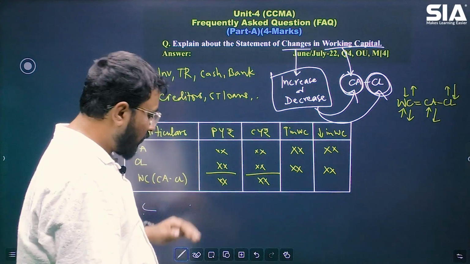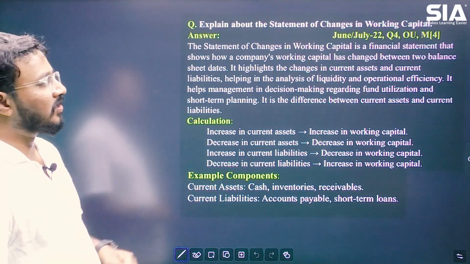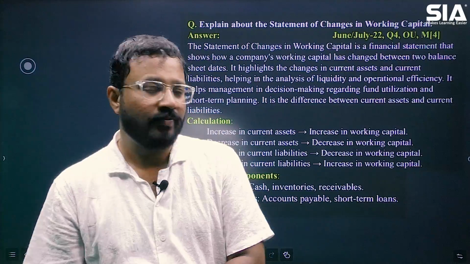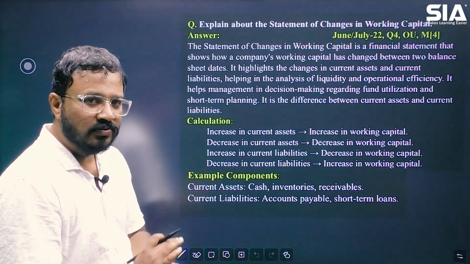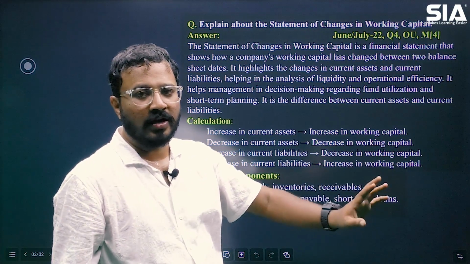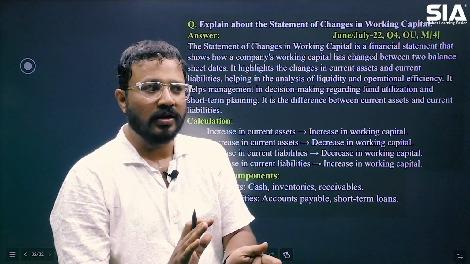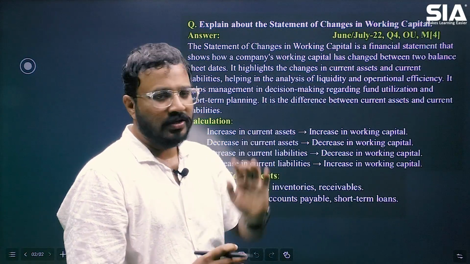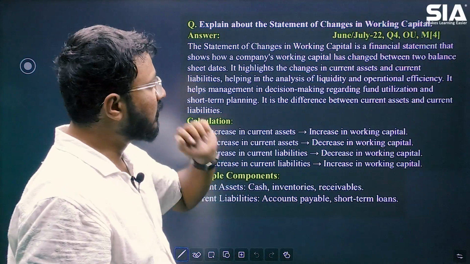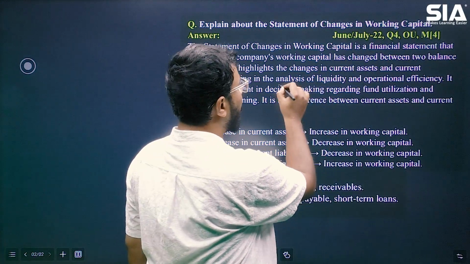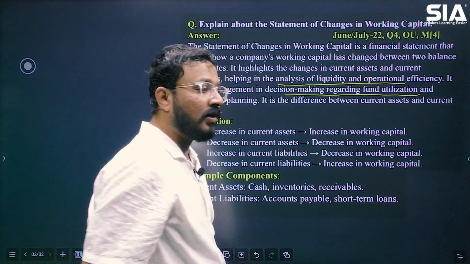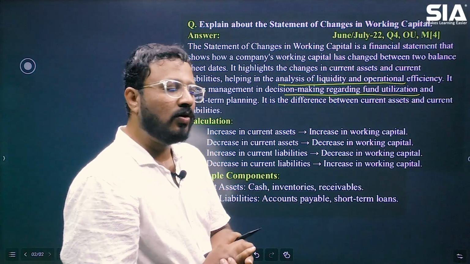I have explained the concept, but while presenting your answer, you need to present like this. This answer has been given in your LMR notes as well, you can refer that, right? Observe how the answer has been presented. पहले meaning बताया गया, what is statement of changes in working capital, it will show the difference or the increase or decrease in the working capital between two balance sheet dates. Then इसका uses बताया गया, how will this statement of changes in working capital help the management in analysis of the liquidity and operational efficiency. They will make the decisions regarding the fund utilization, कैसा अपना पैसा use हो रहा है, किधर use हो रहा है, all this, right?